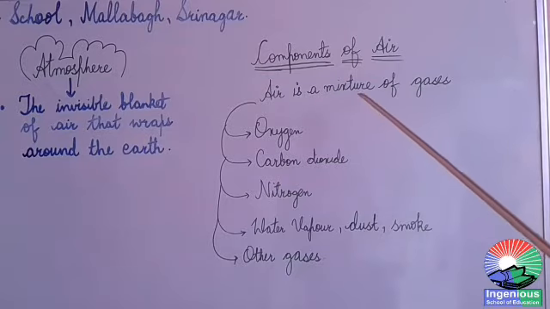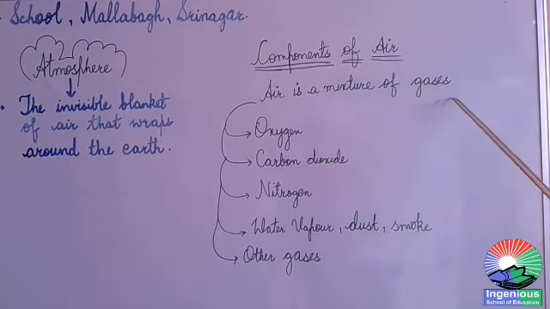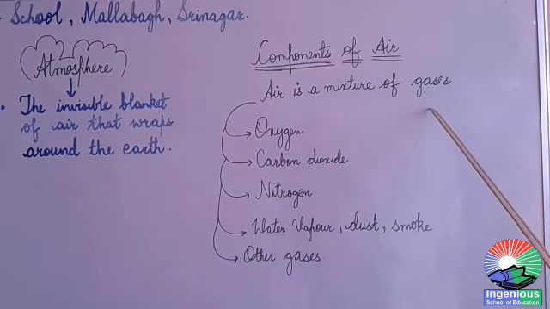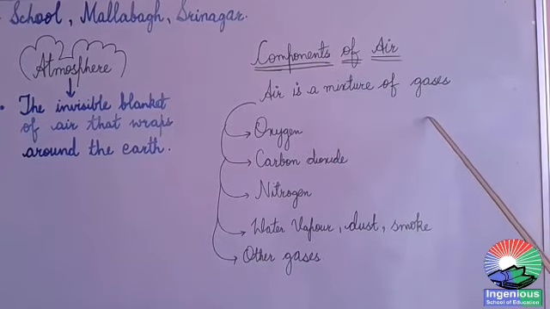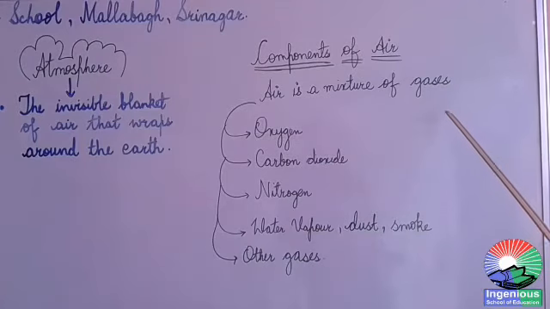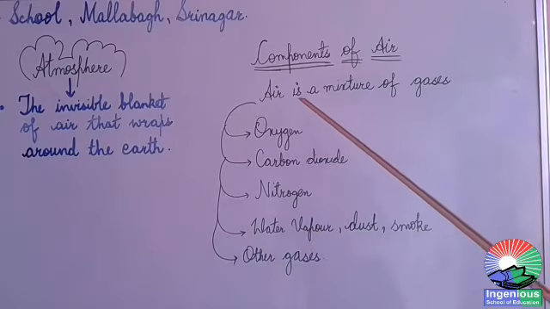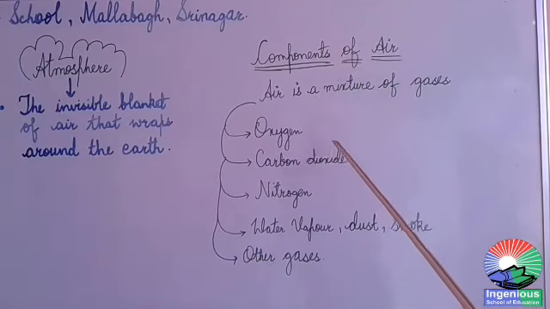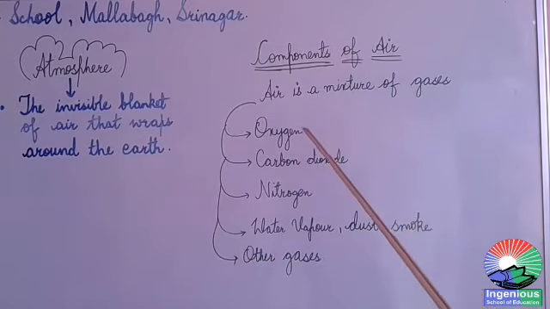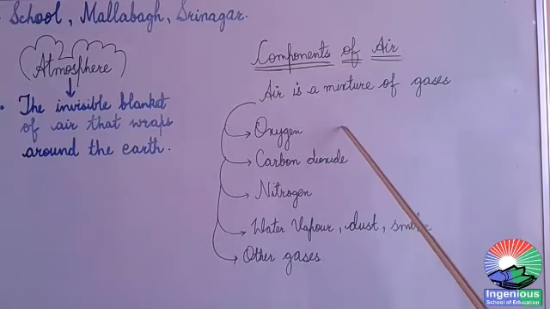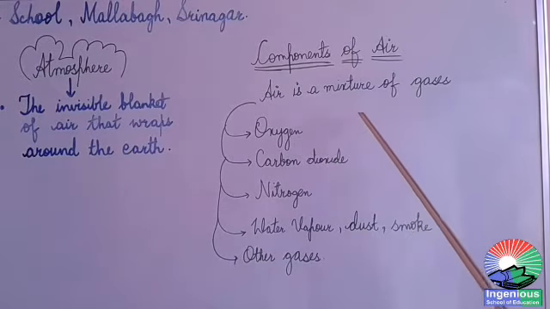Kids, air is a mixture of gases. Air is not a pure substance. It means that air is not pure. It is made up of various gases, such as oxygen. Air contains oxygen that enables human beings and animals to breathe and live.